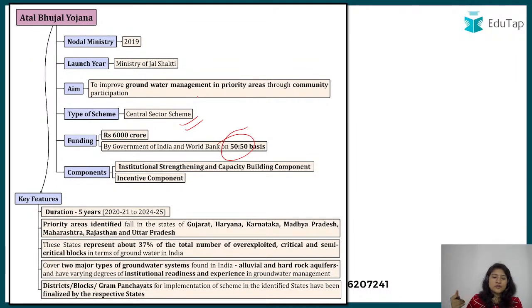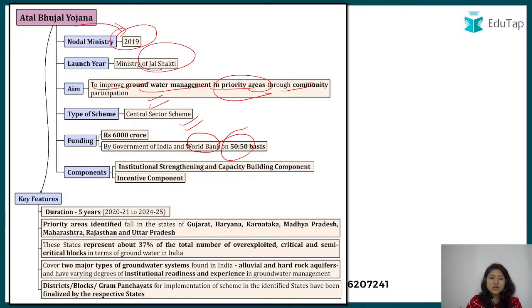Okay, and in fact for human consumption also, that is very important. And these underground waters, they are pure, right? That is why it's important to keep them safe, right? So this scheme was launched in 2019, falls under the Ministry of Jal Shakti, and that is to improve groundwater management in priority areas through community participation. So we have to include people also under this, and yes, the World Bank has supported this cause.